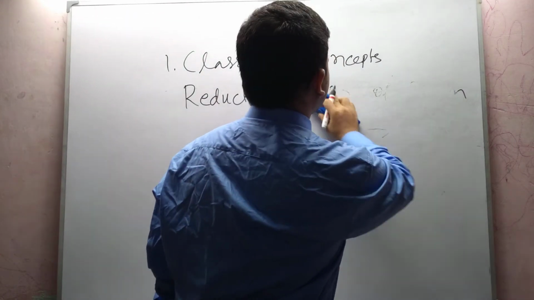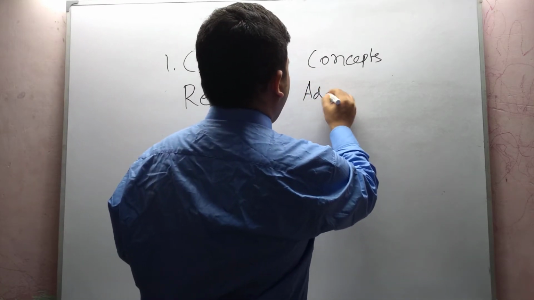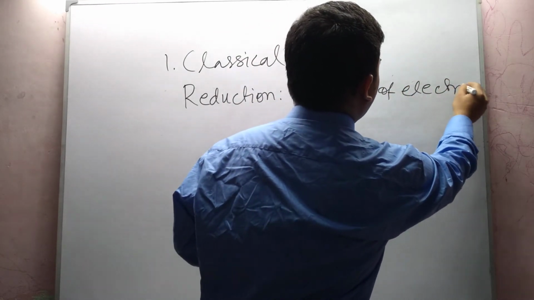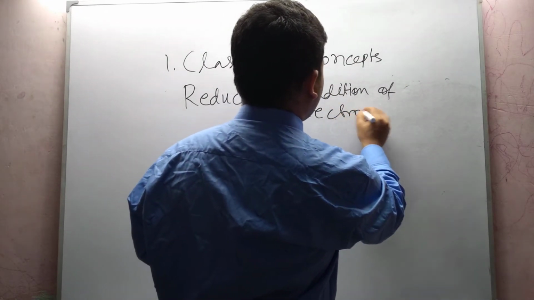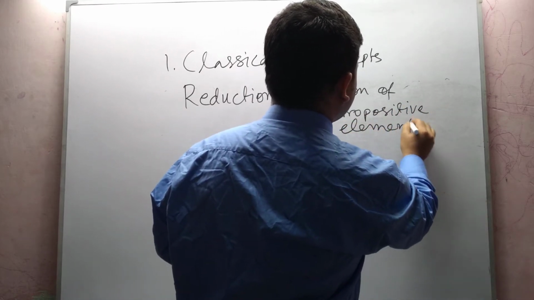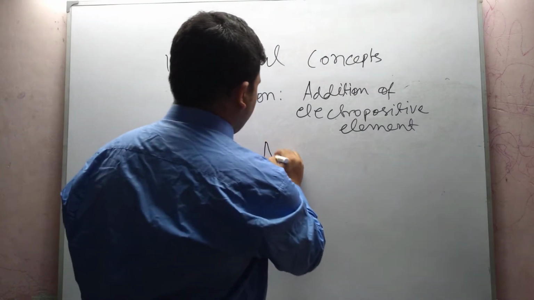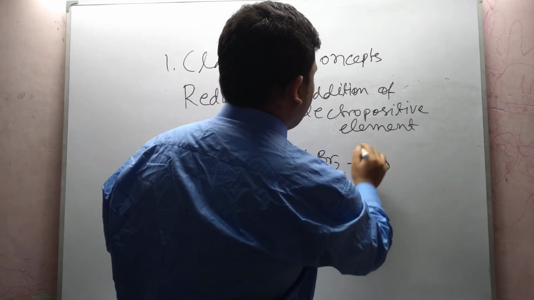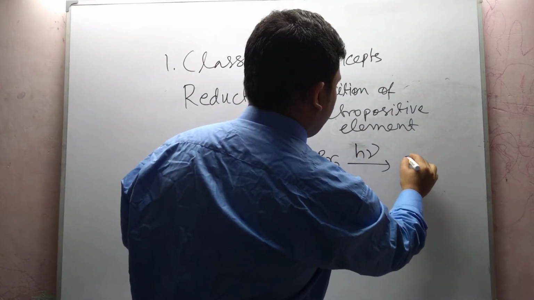Next example is addition of an electropositive element. Addition of an electropositive element is also called a reduction process. Suppose sodium is reacting with bromine in presence of diffuse sunlight. It gives sodium bromide.